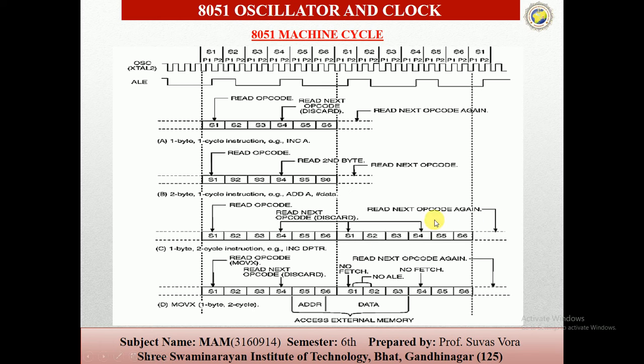You can see here there are 6 states, each with pulse 1 and pulse 2. When we activate the ALE pin, S1, S3, S4, S5, S6 are executed. S1 is the read opcode and S4 is the read next opcode.